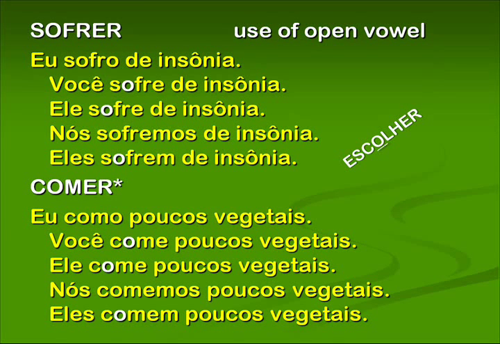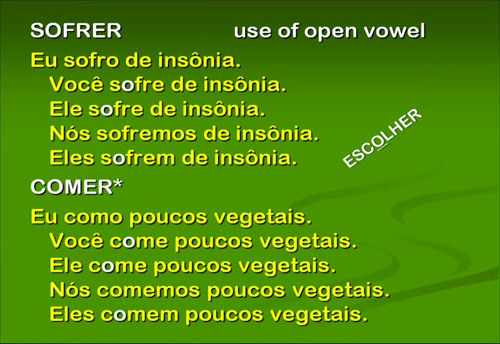Escolher would be a similar verb, would follow the same pattern. I have an asterisk here with comer because for many people that M, the bilabial nasal consonant, is going to keep that O relatively closed. So some people might say você come, but others very well would say você come poucos vegetais.